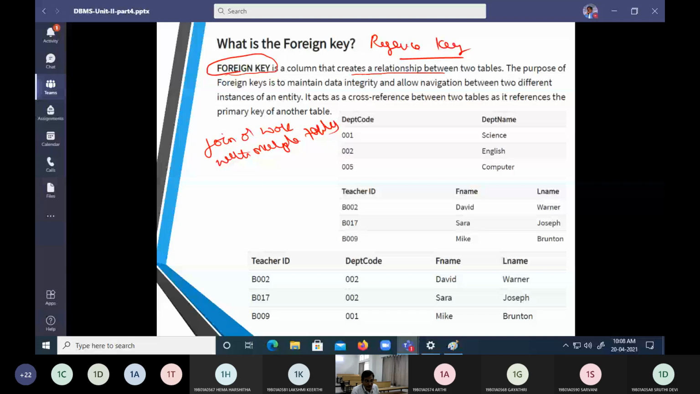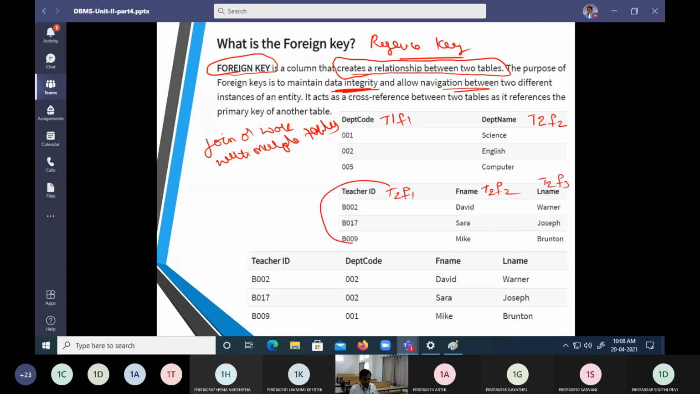It is going to create a relationship between tables, and it is going to maintain data integrity. So here you can see department table 1, field 1. Department name table 2, field 2. Department code table 1, field 1. Department name table 2, field 2. This is table 2, field 1, table 2, field 2, table 2, field 3.